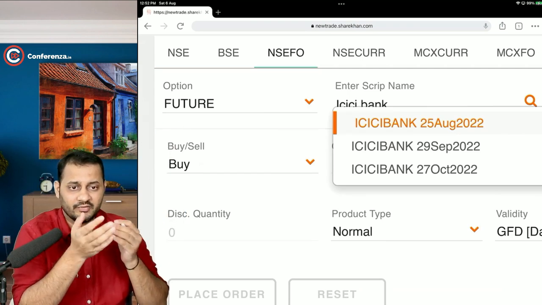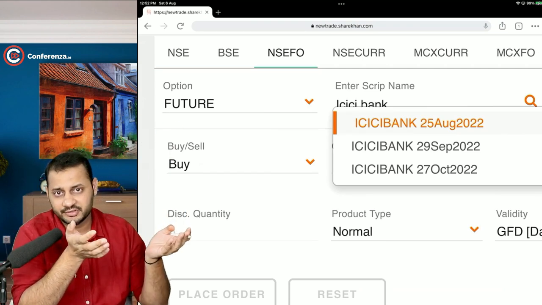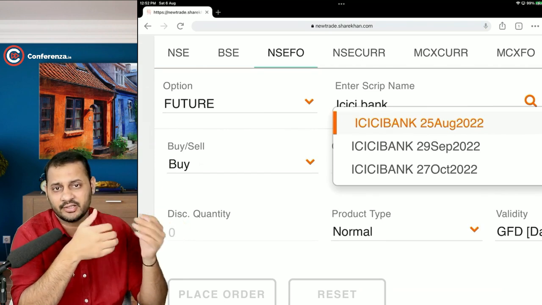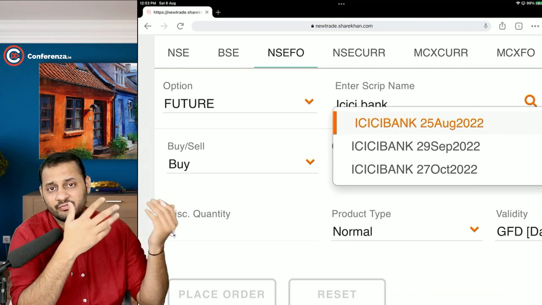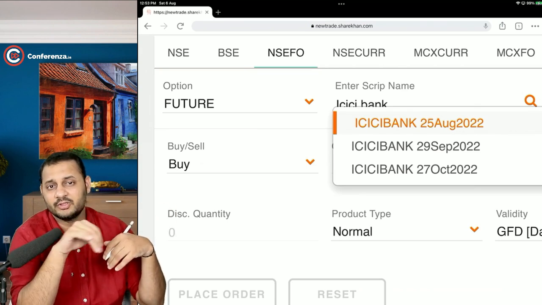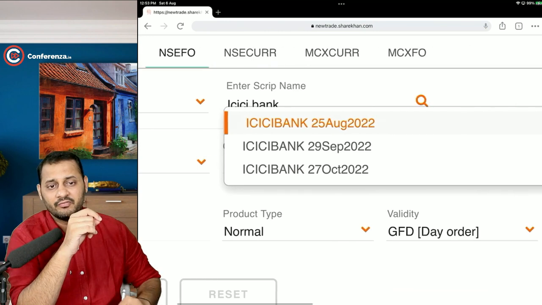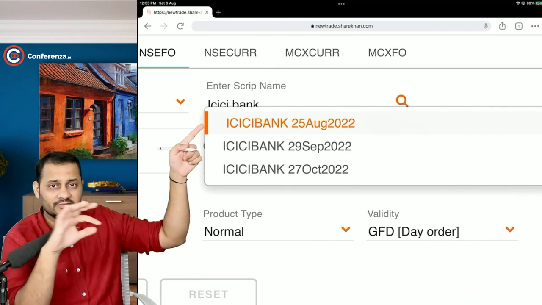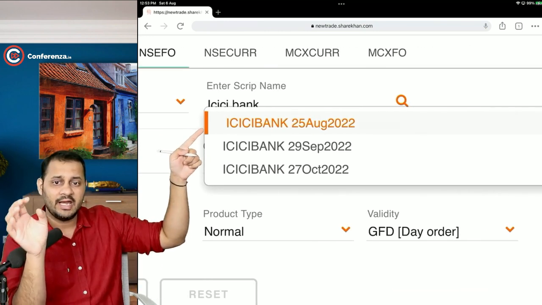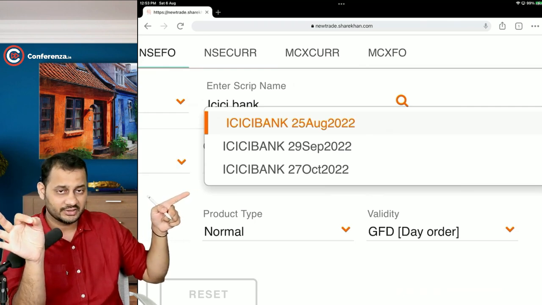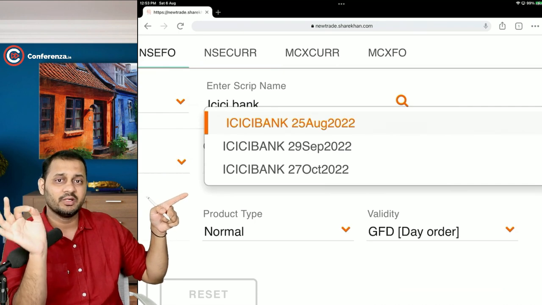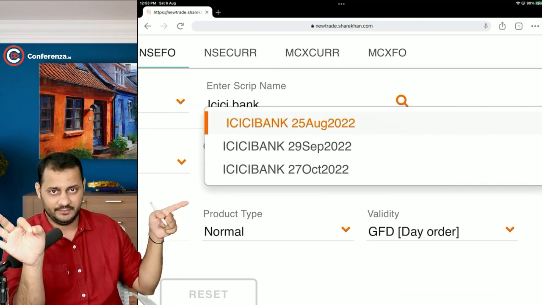You have to decide whether you want to buy the shares of ICICI Bank in the coming 3 months or not. If you want to buy the futures of, say, the 4th and 5th month, then you will have to wait for the first month to get over. The moment 25th August gets over, this contract will be removed from this list and a new contract for the last Thursday of November, understand, last Thursday of November, will get introduced automatically.